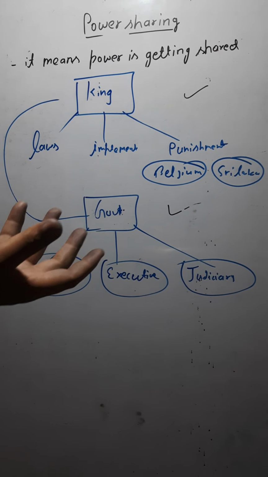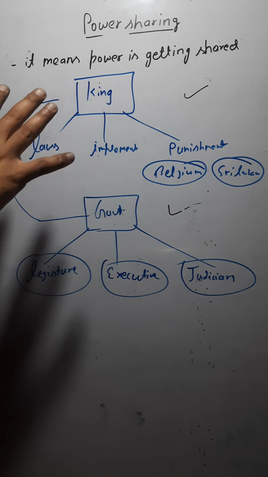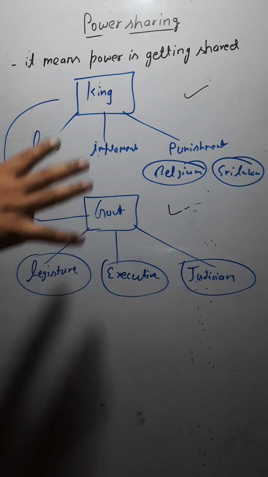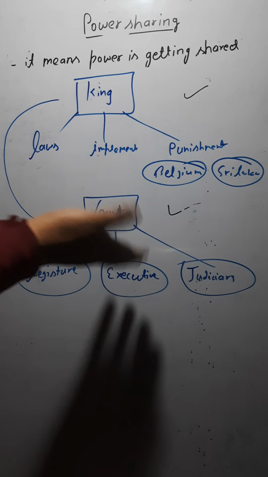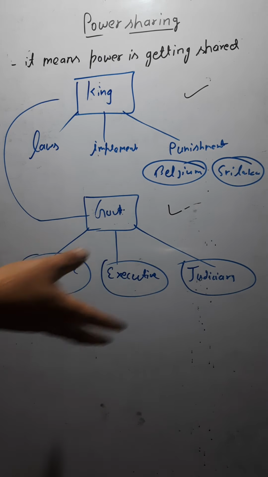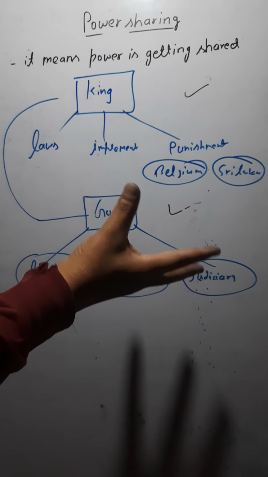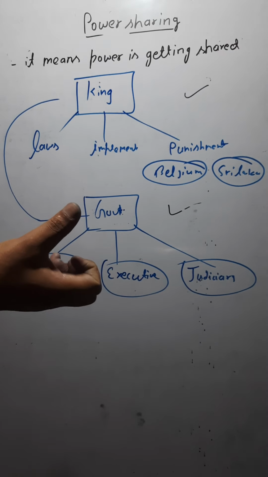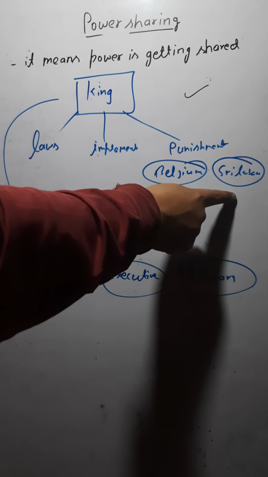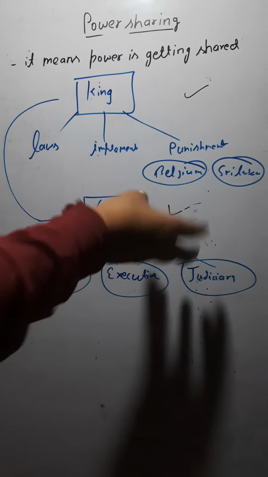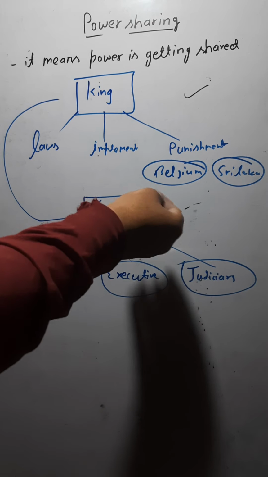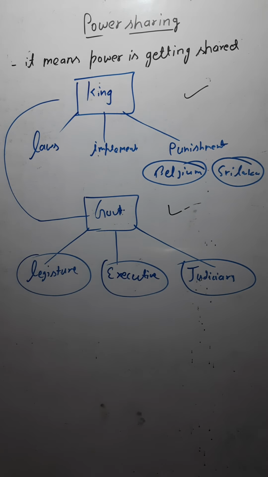In Belgium, the power was shared equally among all the sections of the society. But it was not so in the case of Sri Lanka. Rather, the power was with a small group of people there. So it created problems in Sri Lanka, where the power was not shared equally. So we would understand this example of Belgium and Sri Lanka in the case of power sharing.